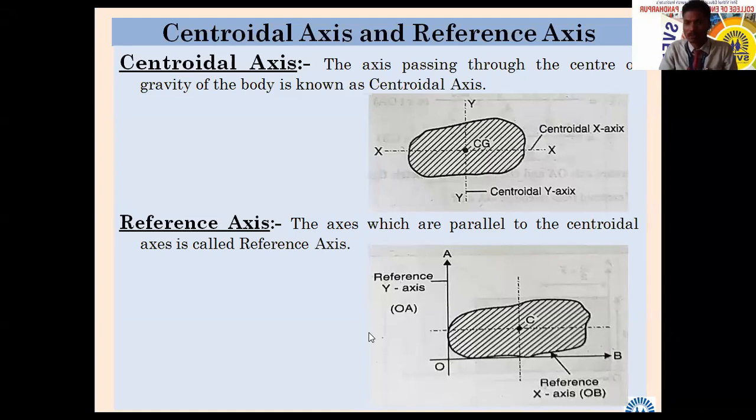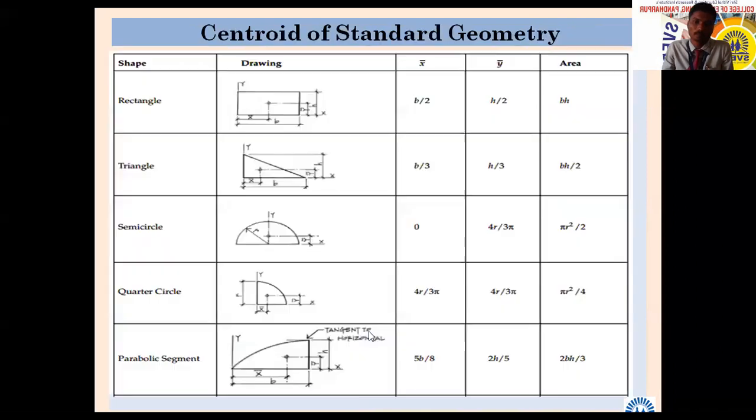Are you able to read on the slide what is there? Yes, sir. So centroidal axis means what? The axis passing through the center of gravity of the body is known as centroidal axis. On the other hand, what is reference axis? The axis which are parallel to the centroidal axis is called reference axis. Okay. Then